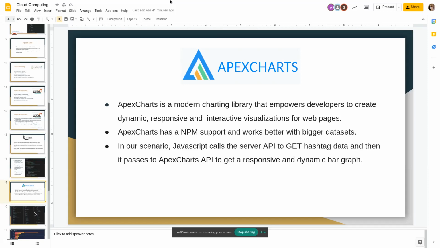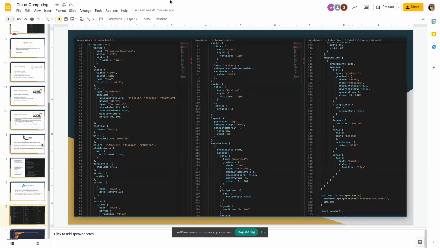Next slide. Now, in our implementation of the trending hashtag dashboard, we created a dynamic Apex bar chart, which is loaded with options to provide responsive visualizations on the front end. The front end will call the backend server get API to fetch the trending top 15 Twitter hashtags with their corresponding tweet count.